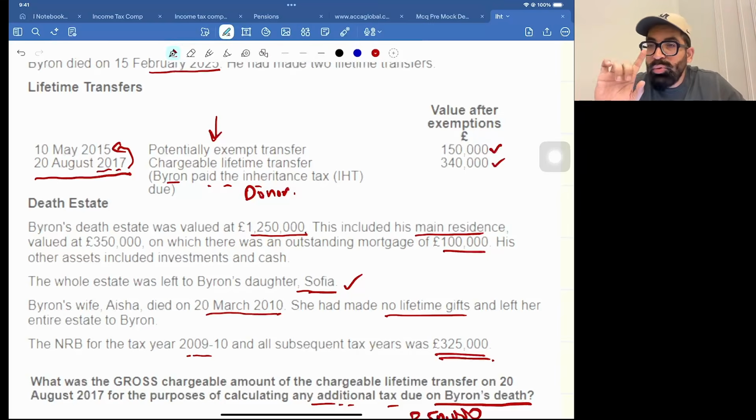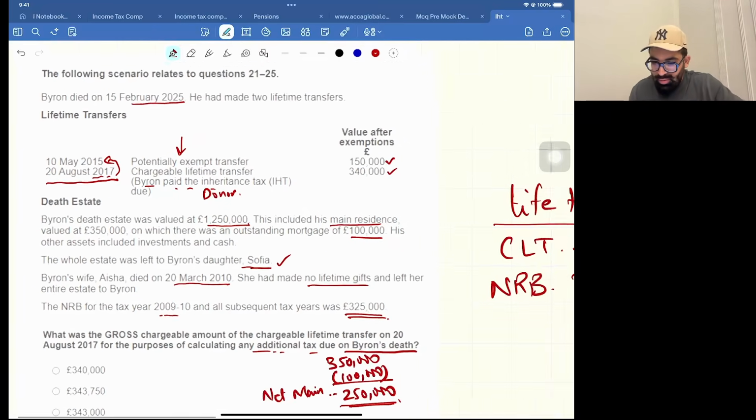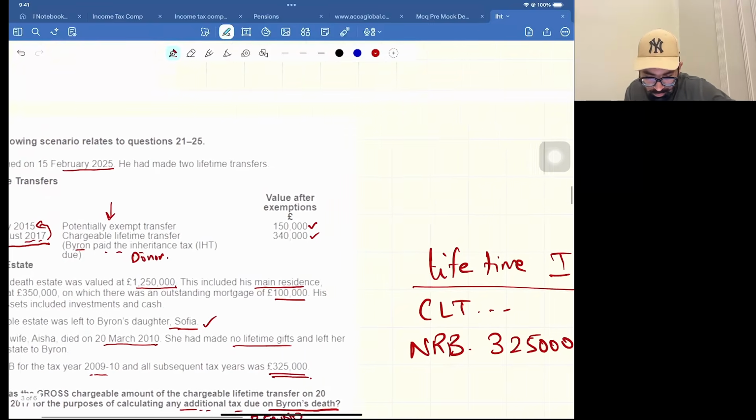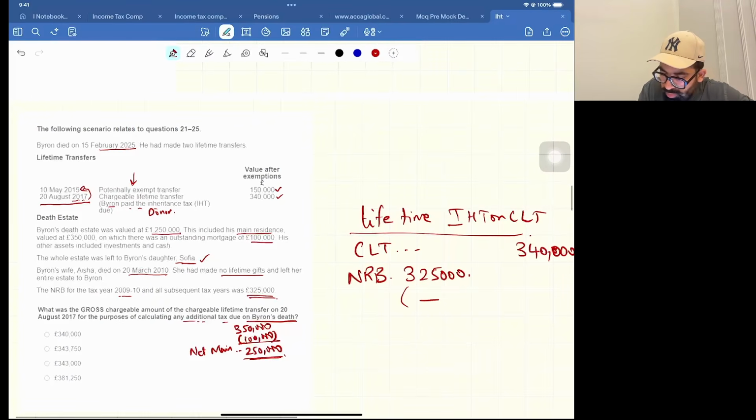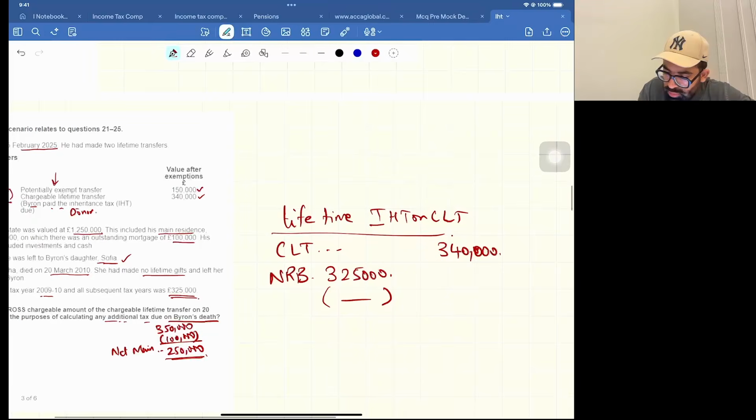When the person is alive, you don't need to calculate any tax on a potentially exempt transfer. That means in the last 7 years the NRB was not used at all. So your NRB was unused, so the complete 325,000 will be used here. So 340 minus 325 is 15,000.